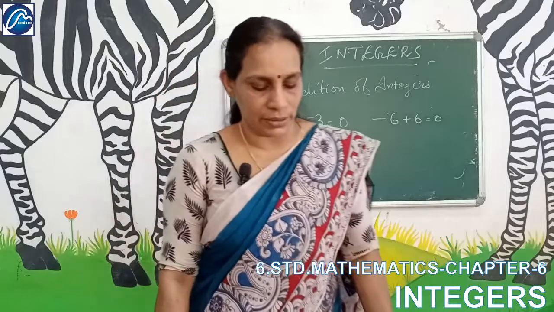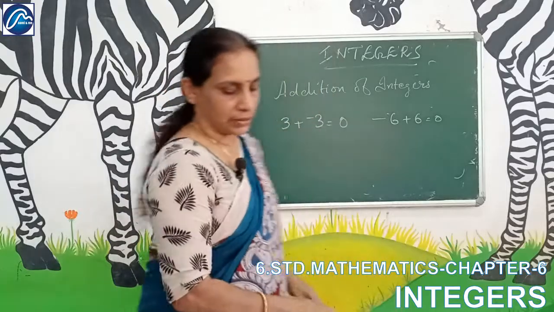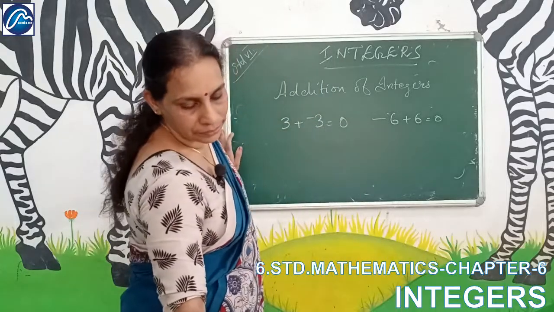And now subtract. Okay? Subtraction on the number line.